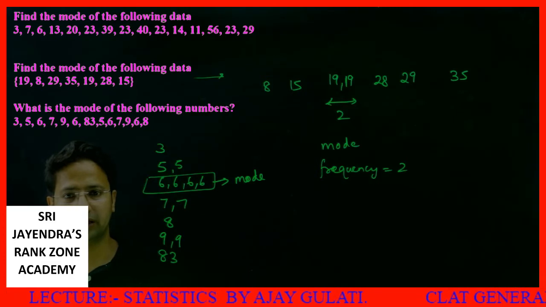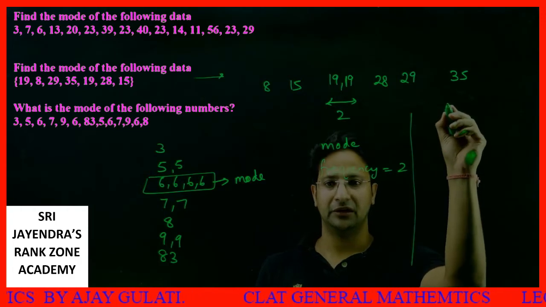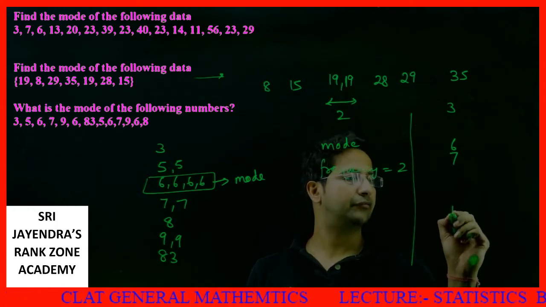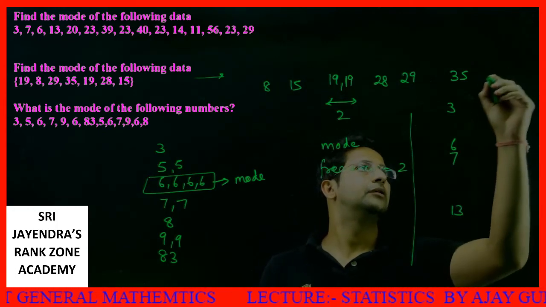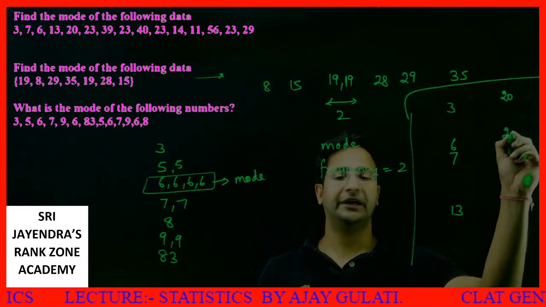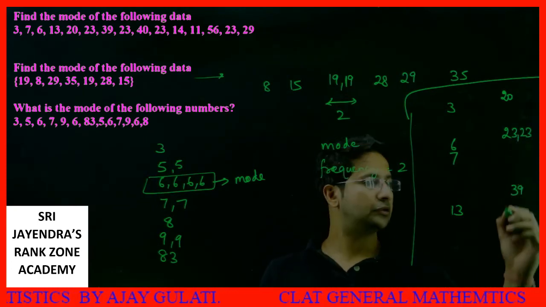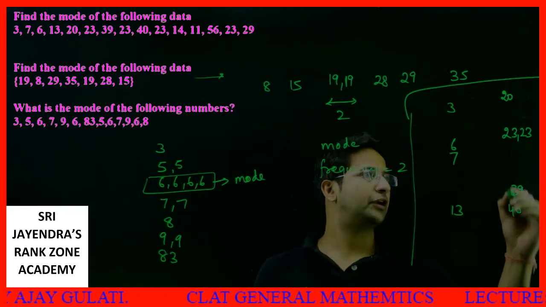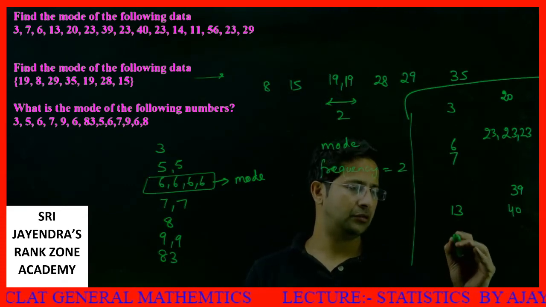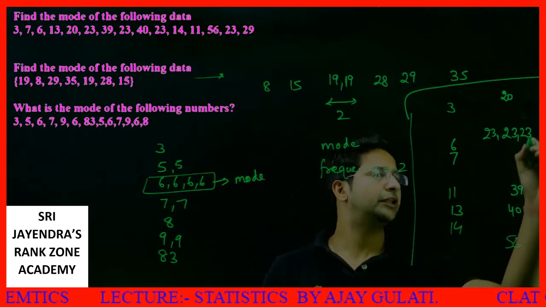Okay students, we also take the first question and we will wind it up immediately. In the first question we have 3, then 7, then 6, then 13. After 13 it is 20, 23, 39, 23, then 40. After 40 it is 23 again, then 14, then 11, then 56, then again we have a 23.